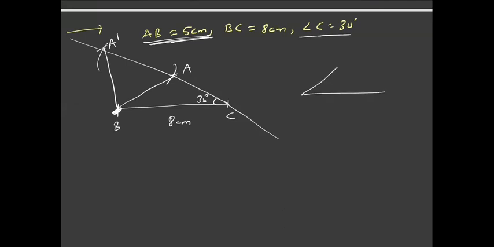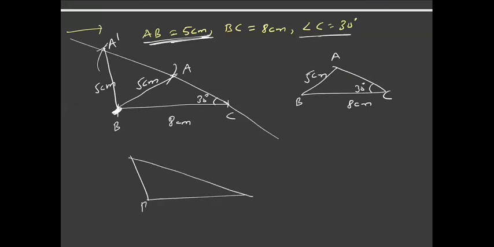That is ABC you have got, which satisfies the given condition, and you have also got another triangle, which is A dash BC, which also satisfies the given condition. So it means the triangle is not unique here.